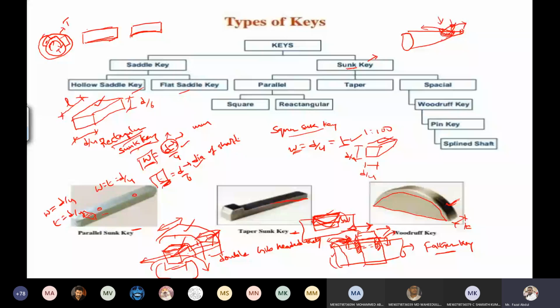Only a small portion of the upper or lower surface of the key touches the shaft. Because of the friction here, the torque generated is transmitted to the pulley. But if the speed increases or impact loads are generated, the friction is neglected.